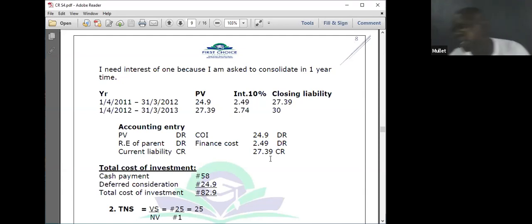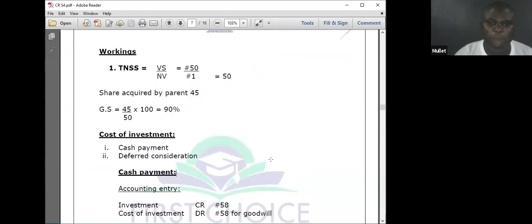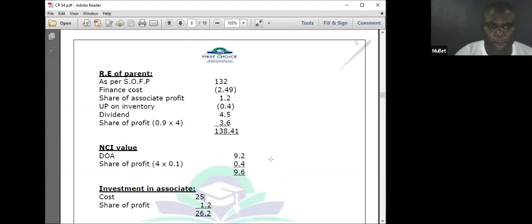We go to my goodwill calculation. Although the cash payment has been recorded, I have credited investment, I have removed it to take it to cost of investment. So my total now is 82.9. The second leg, finance cost of the parent, will be debited, and current liability, I'll post immediately, not waiting for everything to end. I will just go to my statement of financial position. I need to debit return finance cost 2.49.